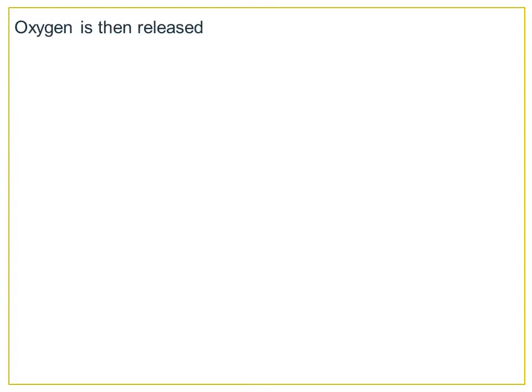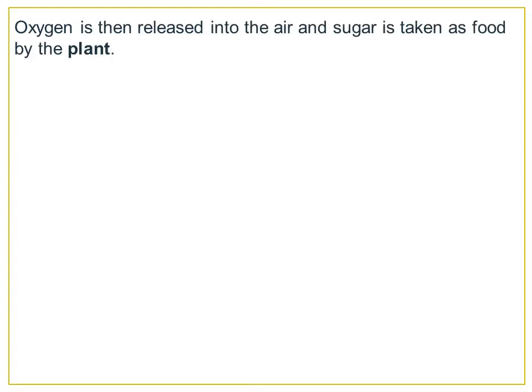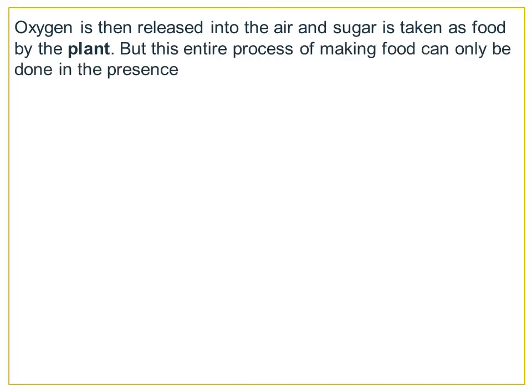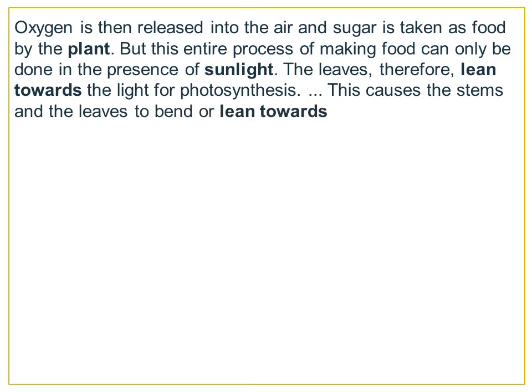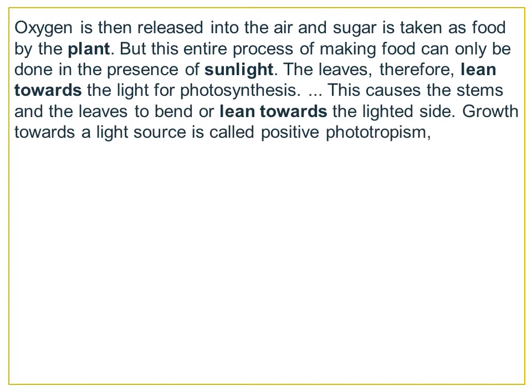Next we'll see about the oxygen. We all know oxygen is released by the plants into the air and the sugar is taken as food by the plant. But this entire process of making food can only be done in the presence of sunlight. The leaves therefore lean towards the light for photosynthesis. This causes the stem and the leaves to bend or lean towards the lighter side.